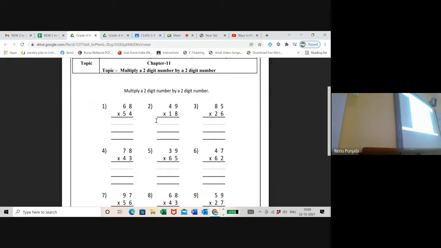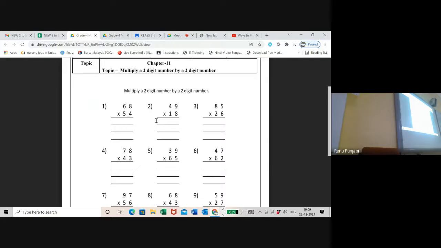So you write 60 here, 8 here, 50 here, and the 4 here. Now in this column, you have to multiply 50 into 60. 5 6s are 30, 1 zero of 5 and 1 zero of 6. In this column, you have to multiply this 50 by 8. 5 8s are 40, 1 zero of 50 will come.